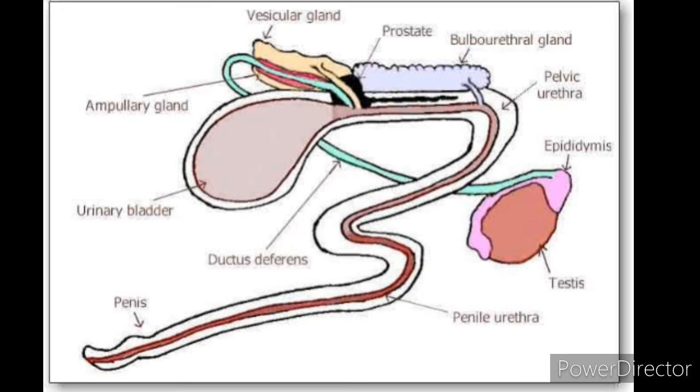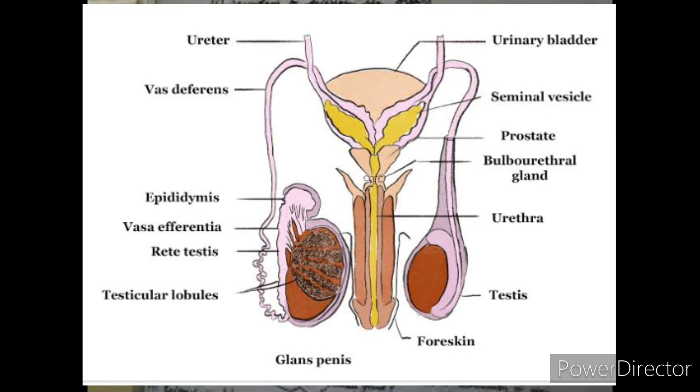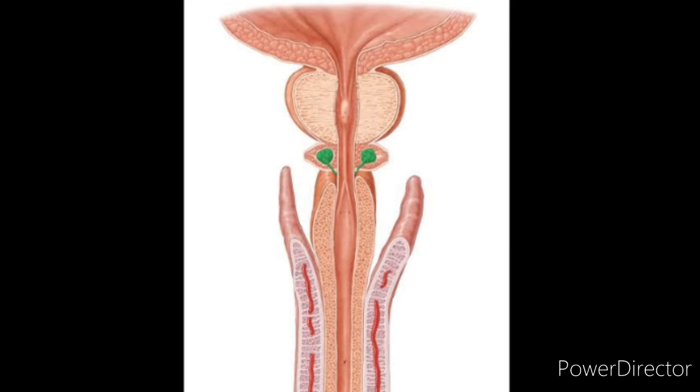This vas deferens actually goes and joins with the duct that is present in the seminal vesicle. So the vas deferens and the seminal vesicles combine to form the ejaculatory duct, and that passes through the prostate gland, and opens into the urethra. And this ejaculatory duct carries secretions of the seminal vesicles, and sperm. Coming to the urethra now.